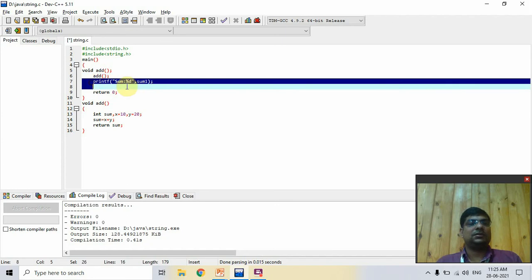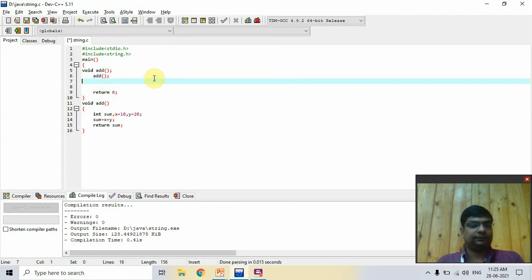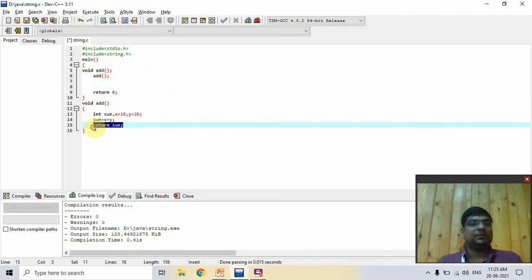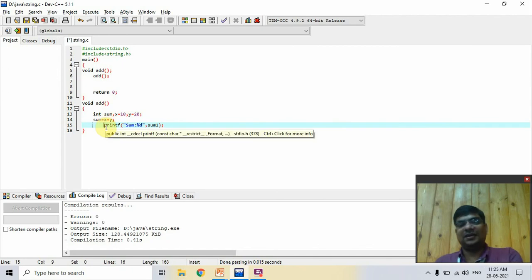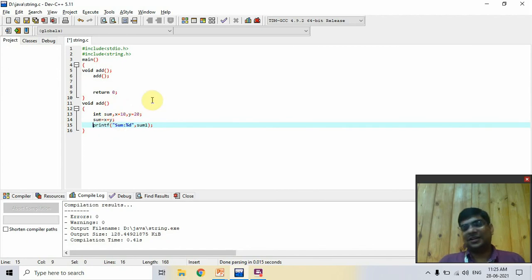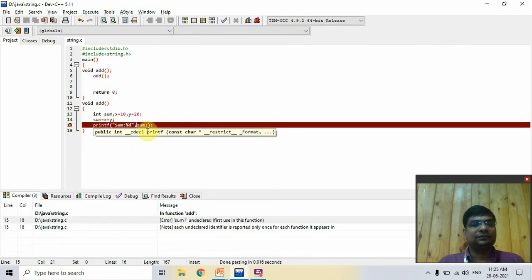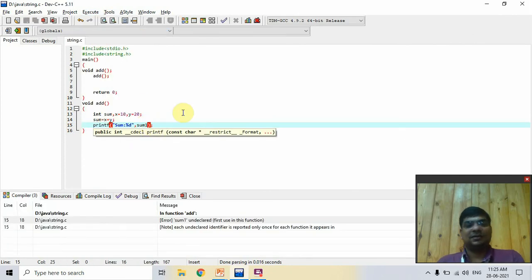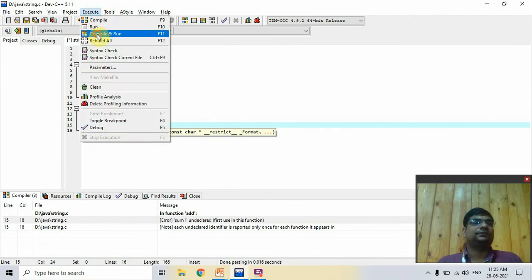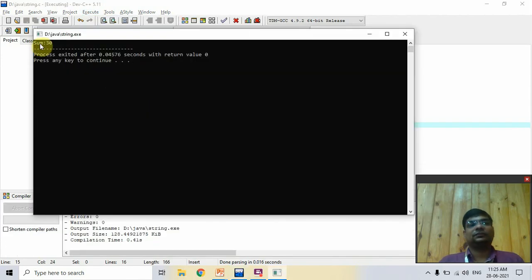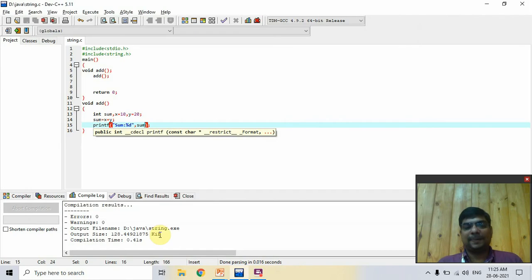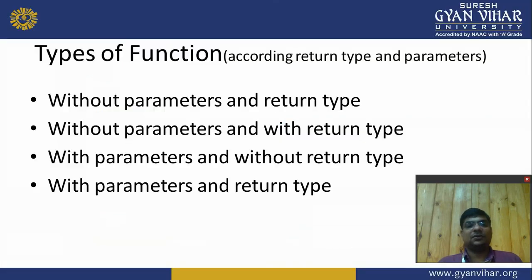And cut this and paste there. Now there is no argument and no return type. So I recompile this. This is 30. So I explained 4 types of functions. Now return to the